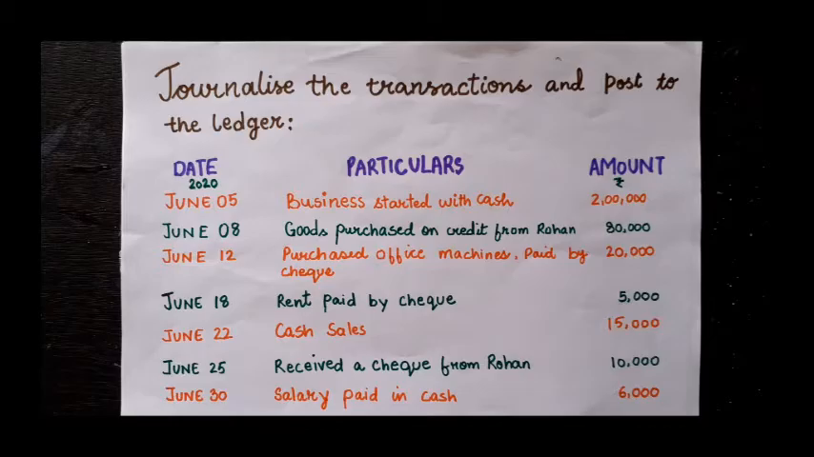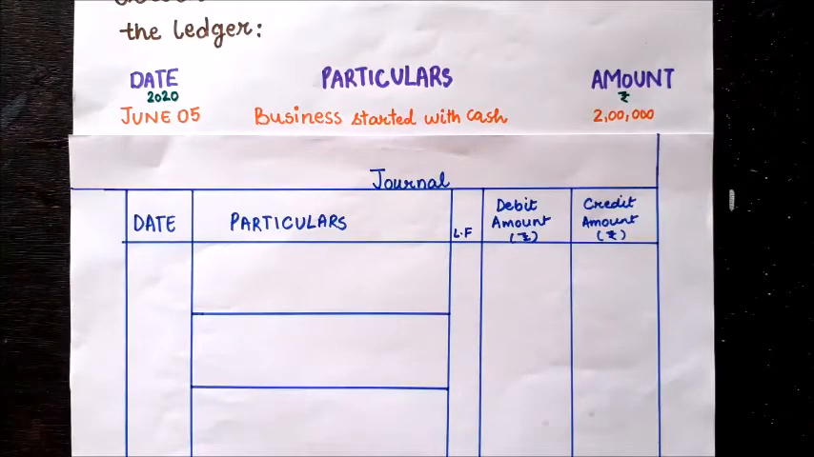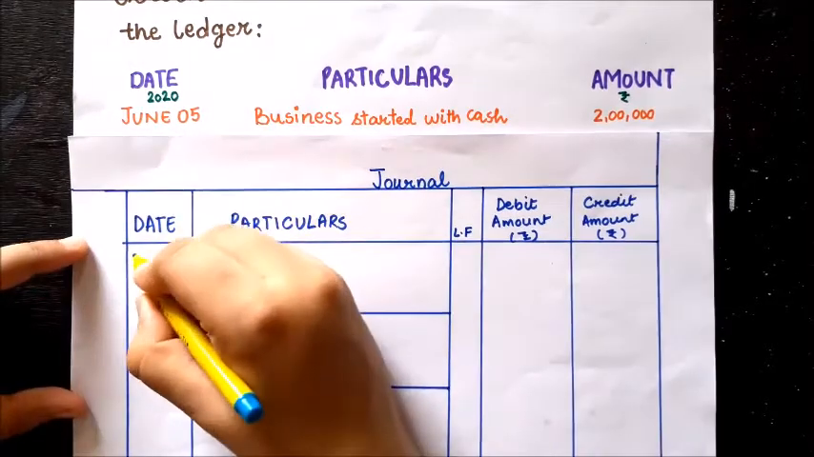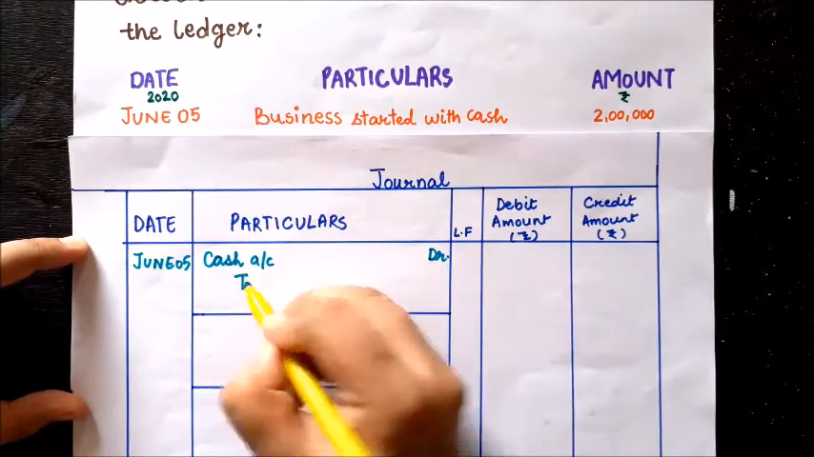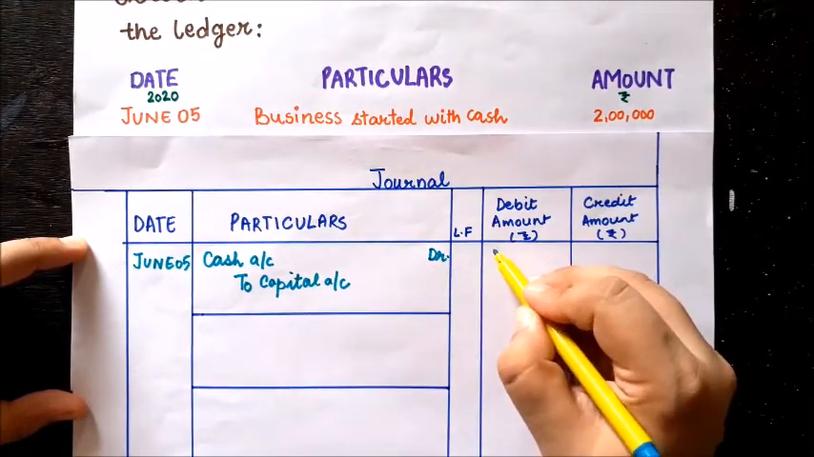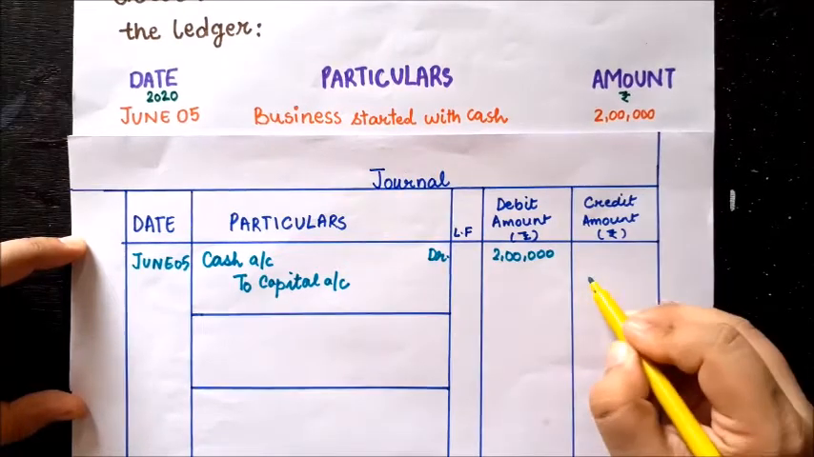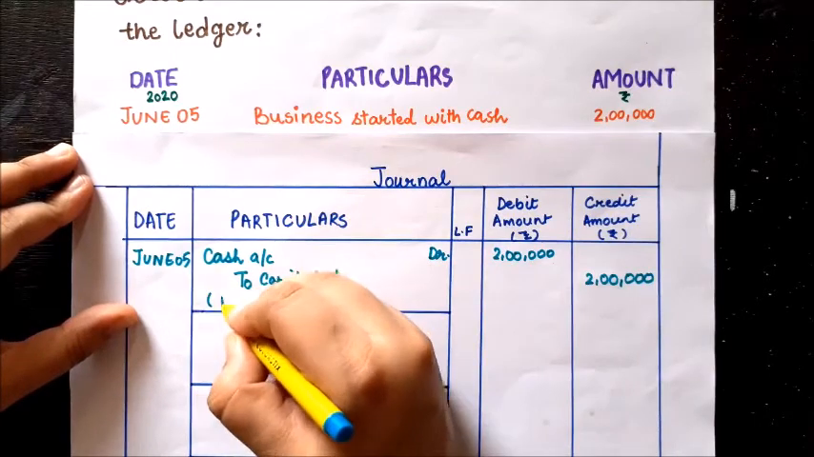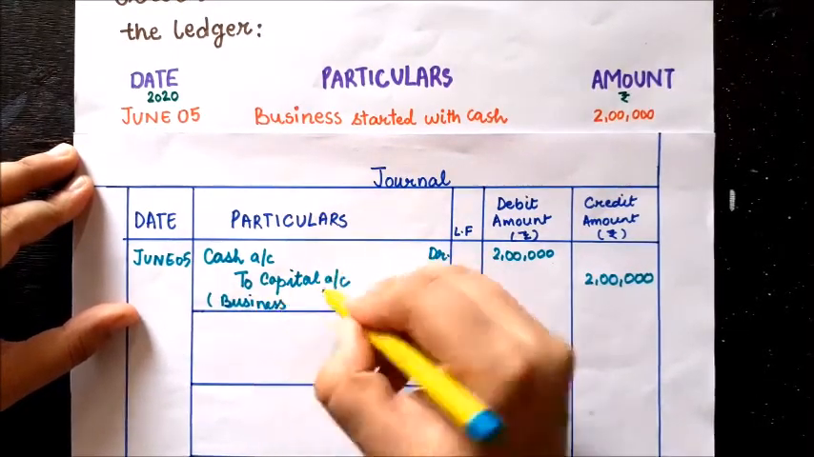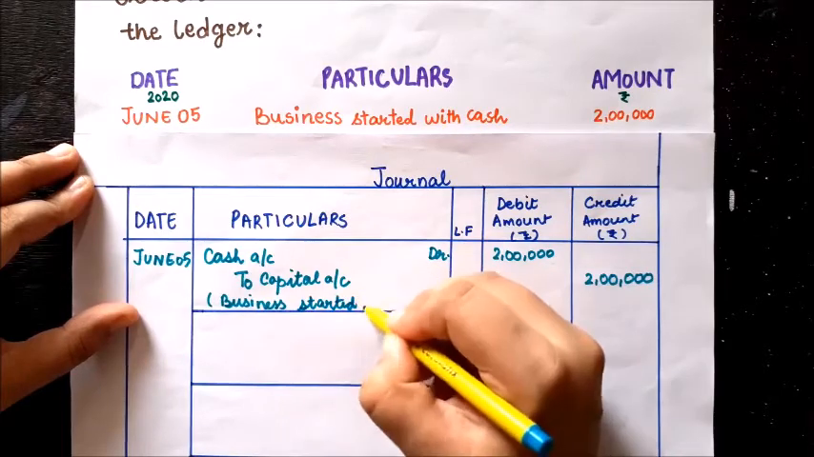So the first entry is on June 5, business started with cash 2 lakh rupees. Now in this question, whenever anyone starts business with cash, it is called the capital. So we will pass the necessary journal entry as under. Date, I'm writing June 5, and in particulars I'll write cash account debited to capital account. In the debit column I'll write the debit amount, that is 2 lakh rupees, and in the credit column I'll write the credit value, that is 2 lakh rupees, and the foremost important thing is narration, so I'll write